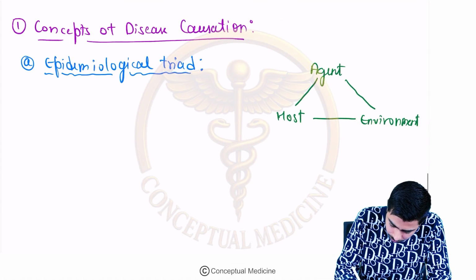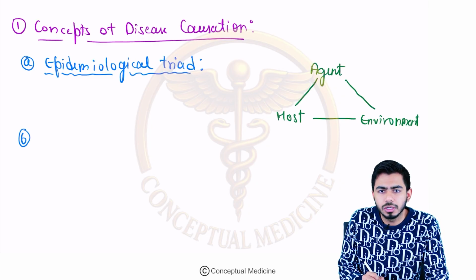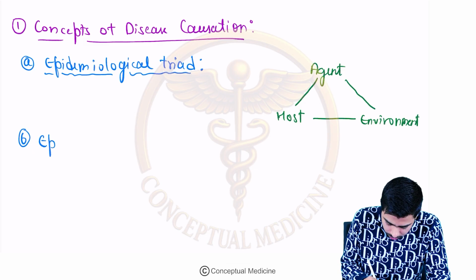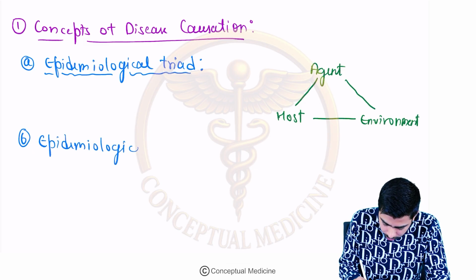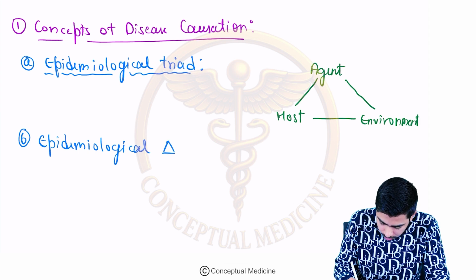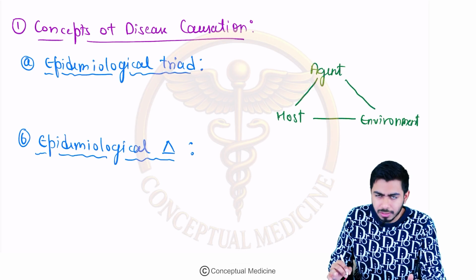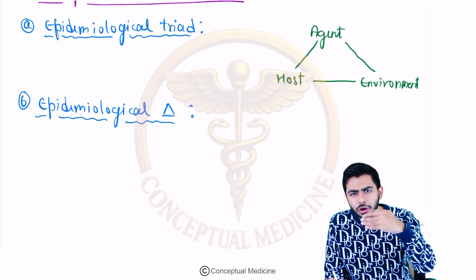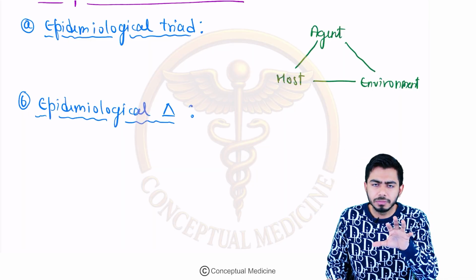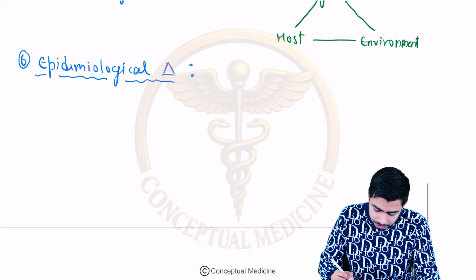Then the second concept we read is the epidemiological triangle. Once we are clear with the epidemiological triad, we talk about the epidemiological triangle, which is basically a modification of the triad.